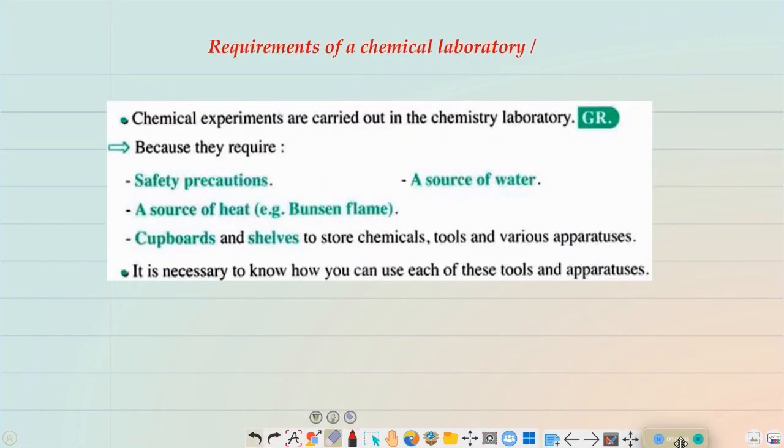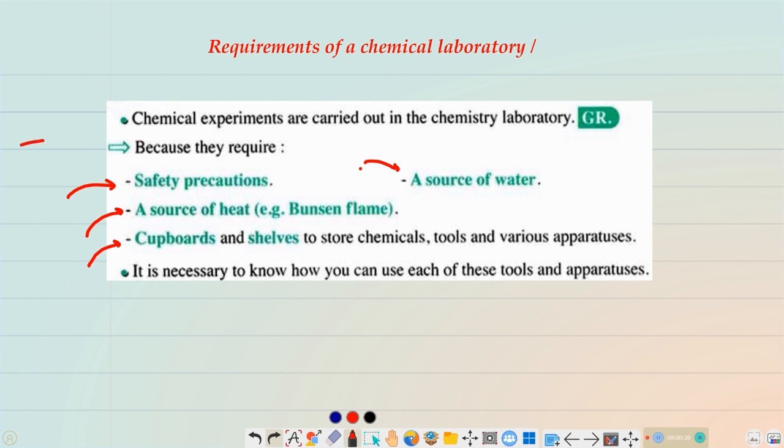Now let's talk about the requirements of any chemical laboratory. Any laboratory you have gotten or will get contains four main things. These four things must exist in any chemical laboratory. The first thing is the safety precautions.